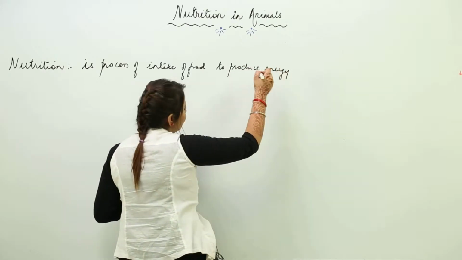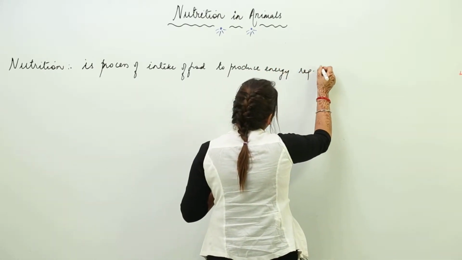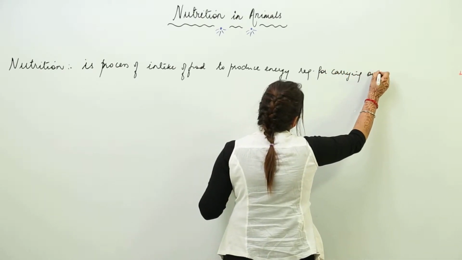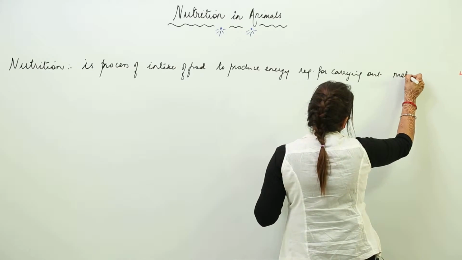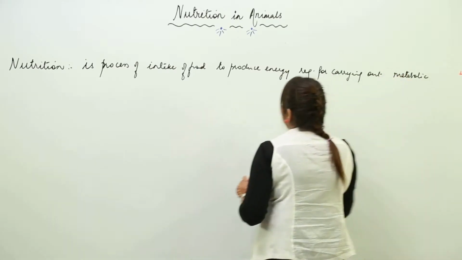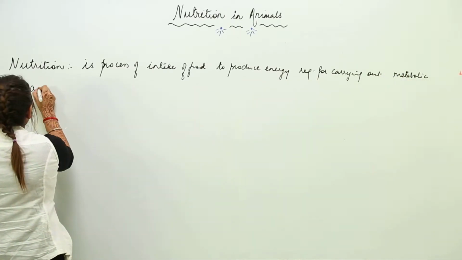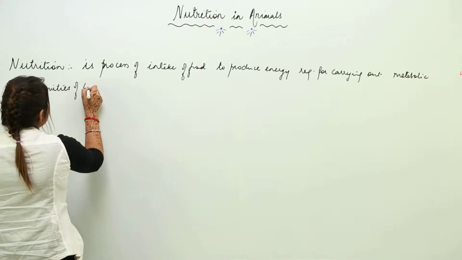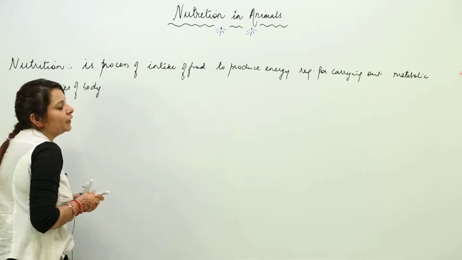And what does this energy do? It is required for carrying out metabolic activities of the body. So this is what nutrition is.